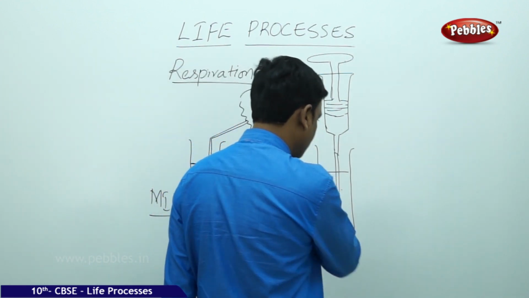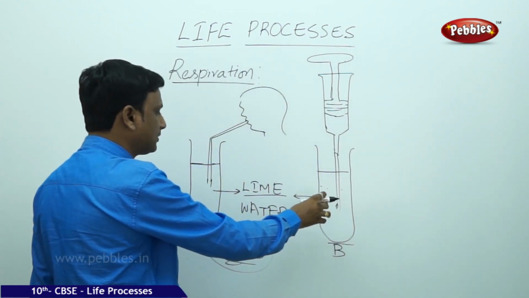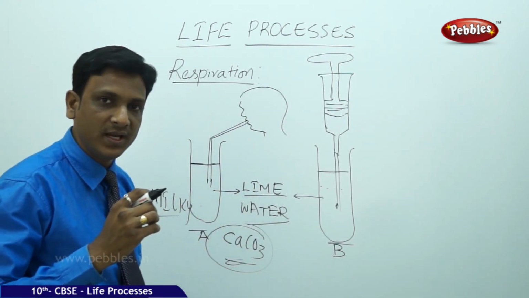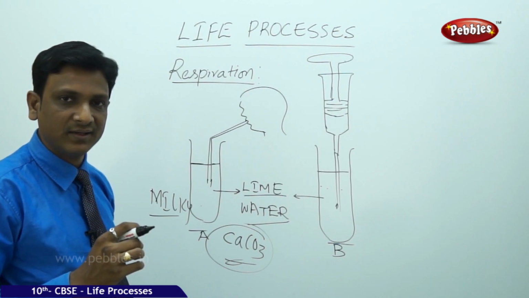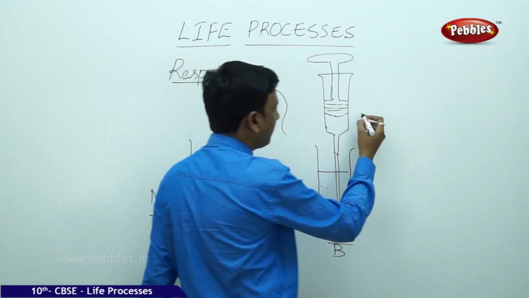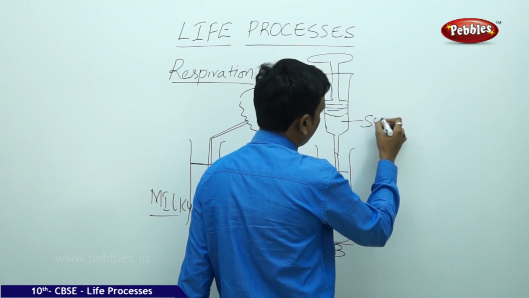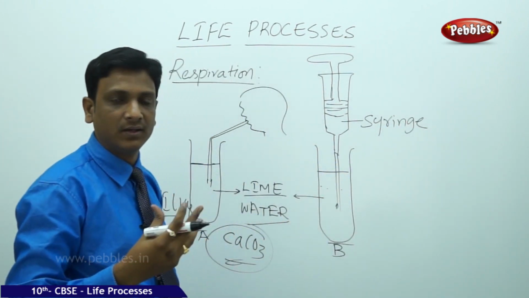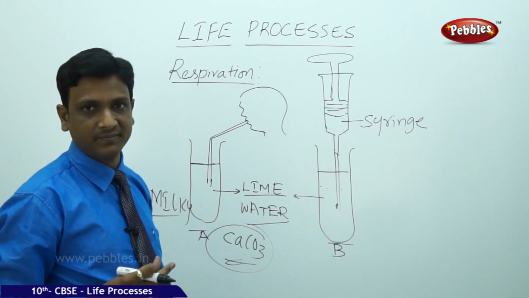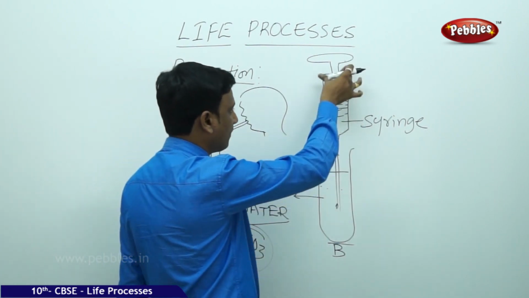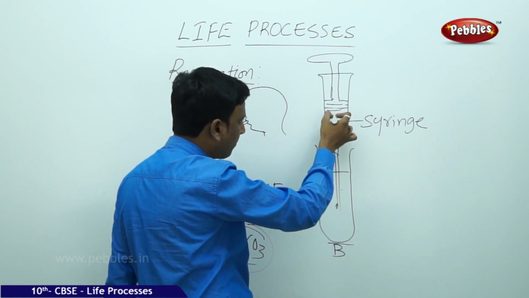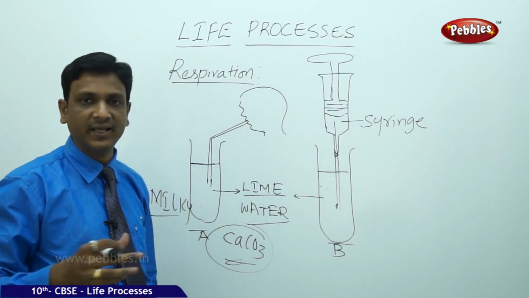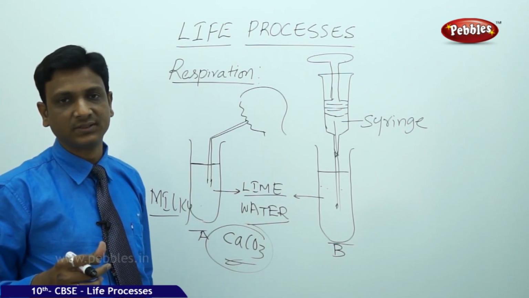Second test tube, label it as B. In this test tube also you have taken freshly prepared lime water. But here, instead of blowing air, you are using a pitchkari, a syringe, something with which you can pump air. So such a syringe you have taken, and you are pumping the air into this water, the air which is present in the atmosphere.